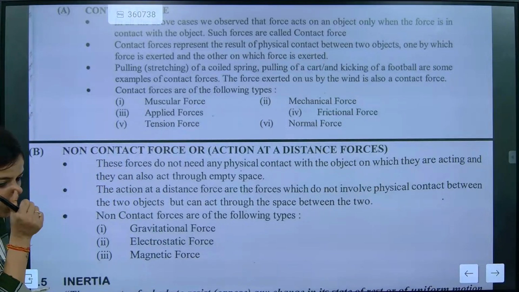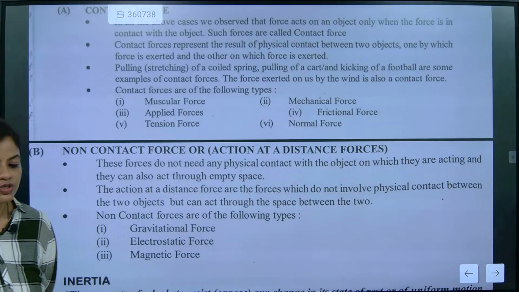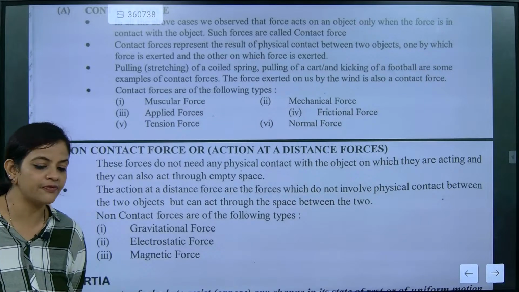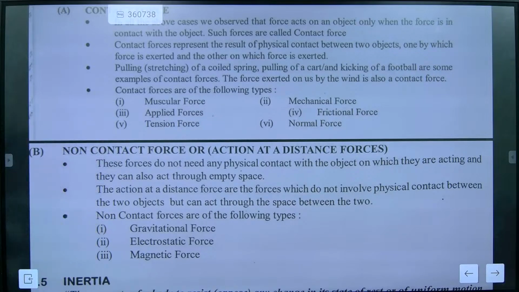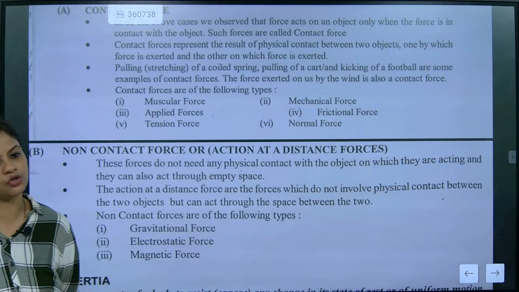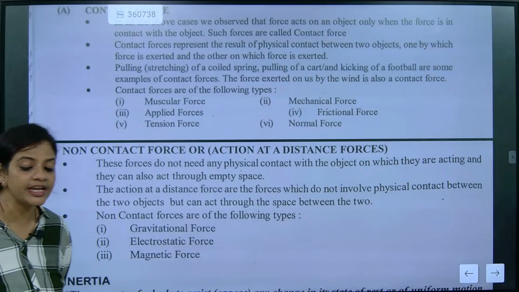Then we are going to talk about non-contact force. In non-contact force, there are gravitational force, electrostatic force, and magnetic force. The first one is gravitational force. Second is electrostatic force and third is magnetic.